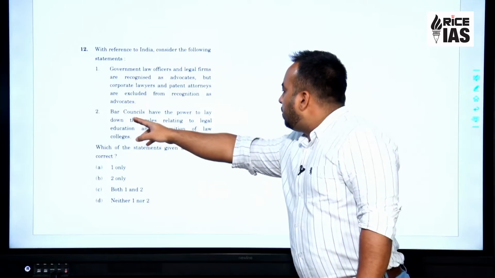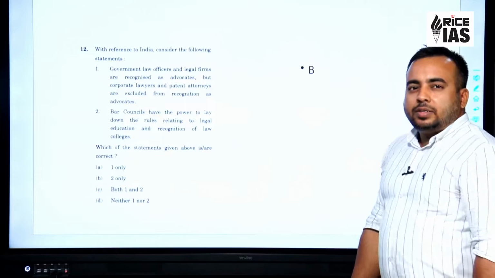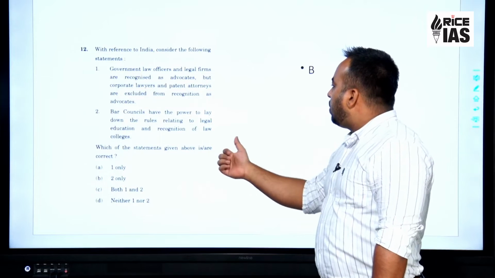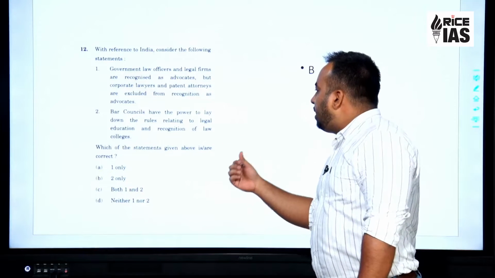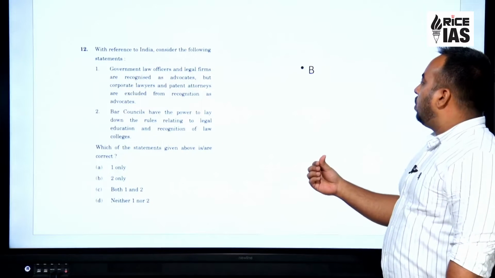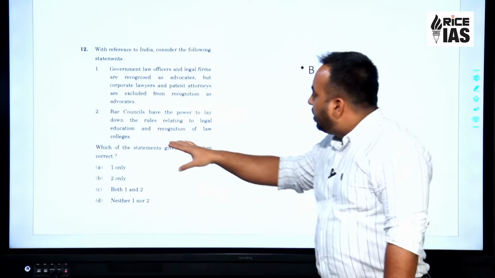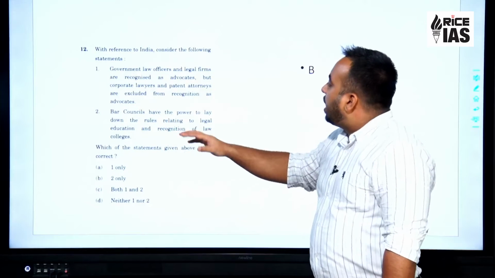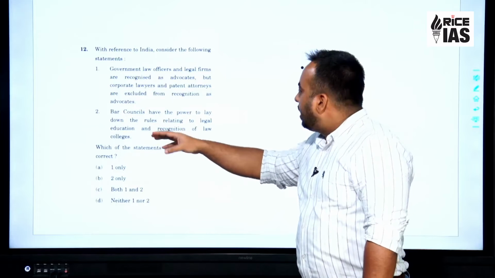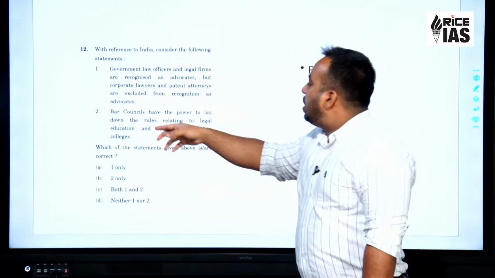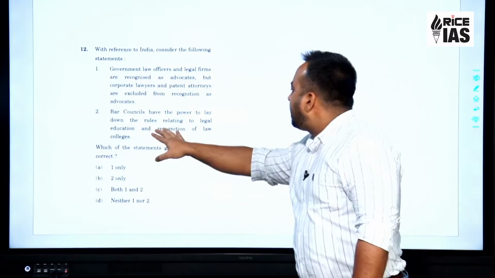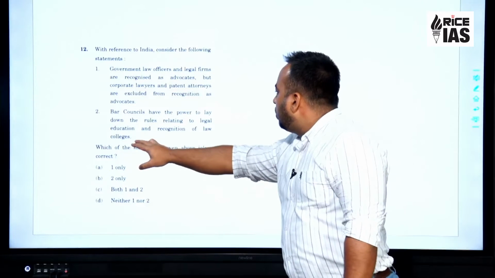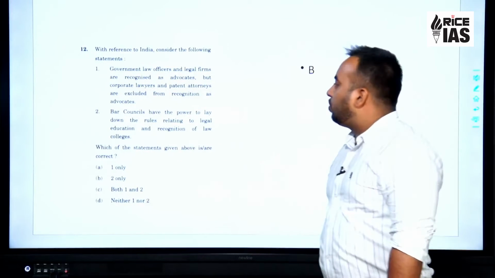Let's look at statement number 2. Statement number 2 says, Bar Councils have the power to lay down the rules relating to legal education and recognition of law colleges. We have the Medical Council of India, AICTE, the All India Council for Technical Education, and we have ICAR, the Indian Council of Agricultural Research. So we do have councils which have the power to lay down rules relating to education and recognition of colleges.